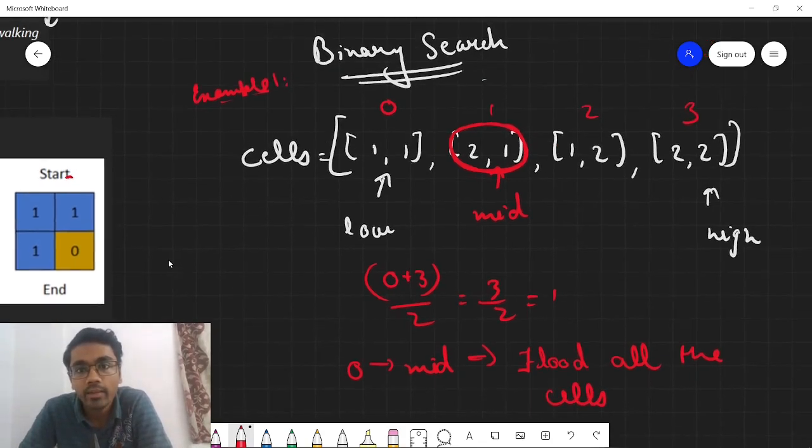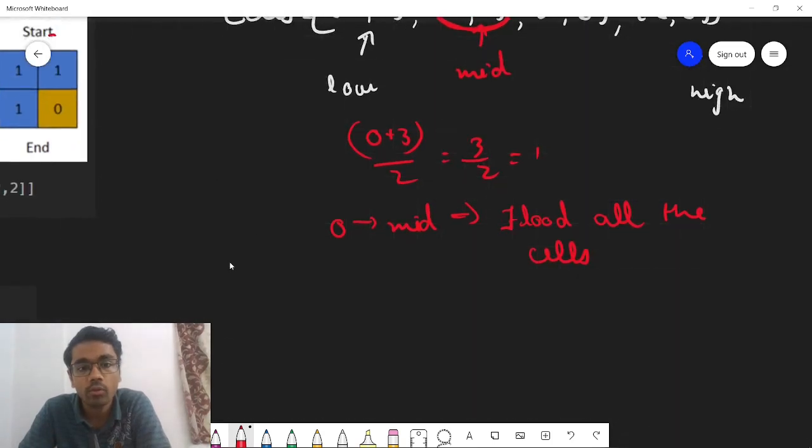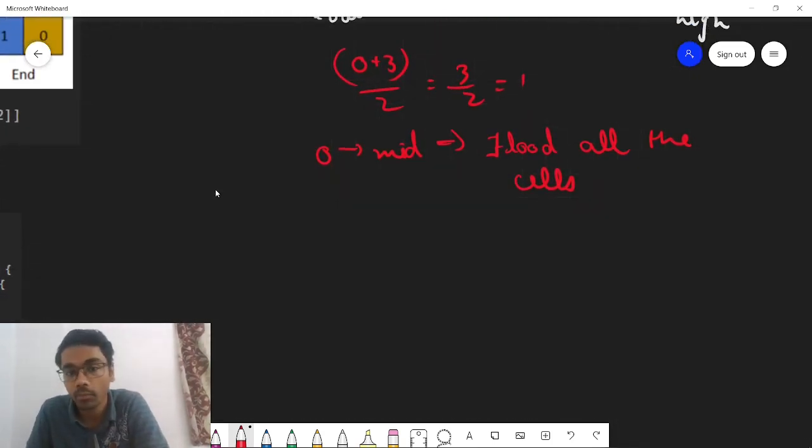Because you are directly checking the mid part, you need to do all the things that you have already done previously. Previously, you could just flood the values, nothing else. So if you are checking a particular mid value, just flood everything before it, then only you will be able to process it correctly. From 0 to mid, first flood all the cells. Now after flooding, you can try out each and every possible scenario that you were doing in the brute force approach.